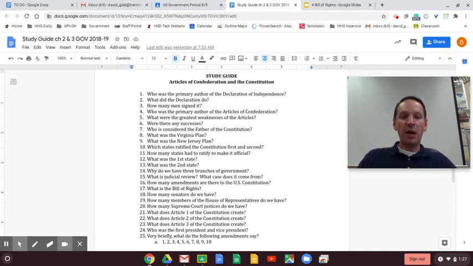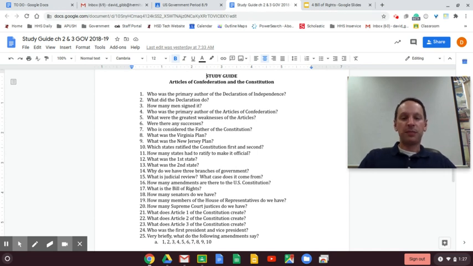Number 18, how many senators do we have? There are 2 senators per state. There are 50 states. There are 100 senators. Number 19, how many members of the House of Representatives do we have? 435 members of the House of Representatives. So there are 535 total members of the legislative branch, 100 members of the Senate, plus 435 House members equals 535 members of the legislative branch or Congress.